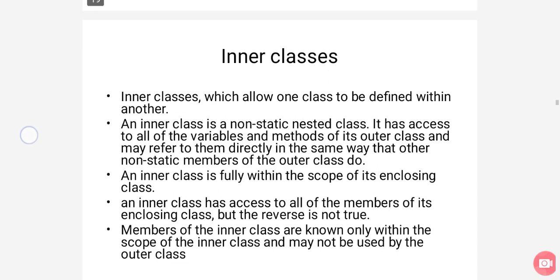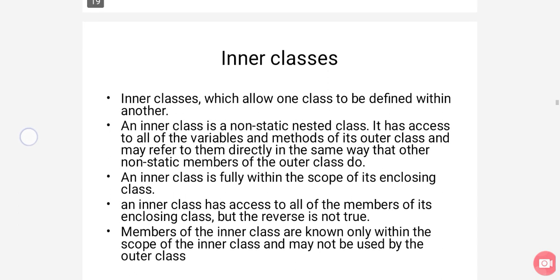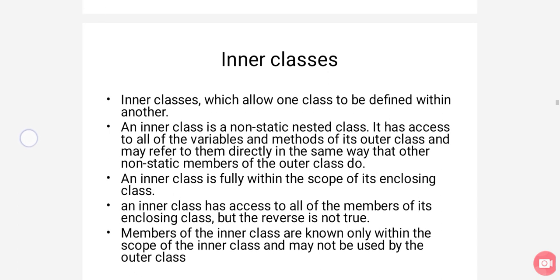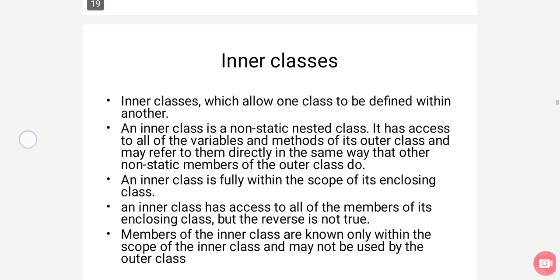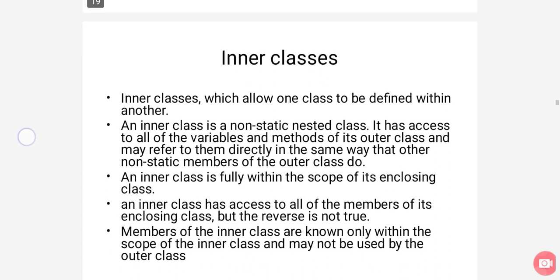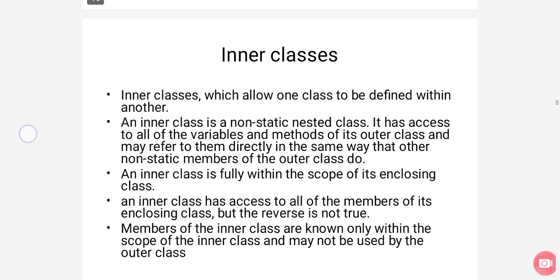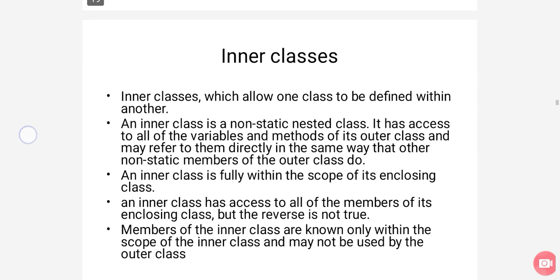The members of the inner class, whether variables or methods, are known to the inner class only. These cannot be accessed by the outer class, but the inner class can access the members of the outer class, which may be variables or methods. Whatever variables and methods are present in the outer class, the inner class can access.